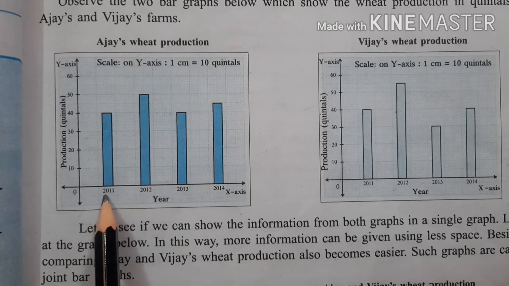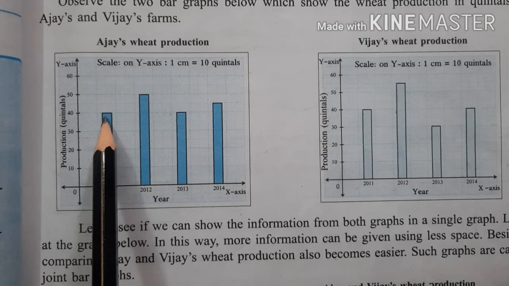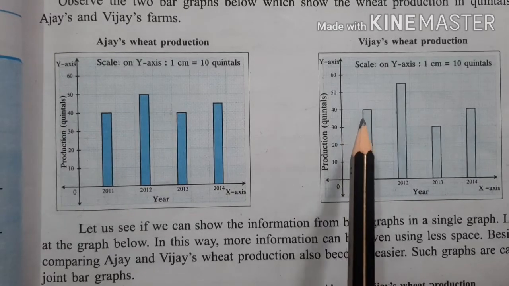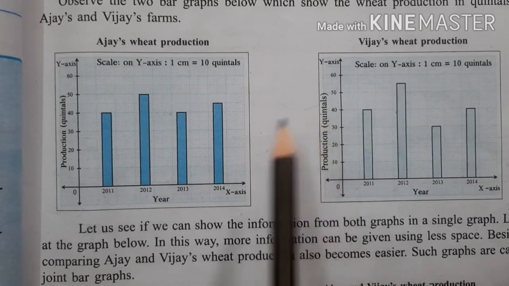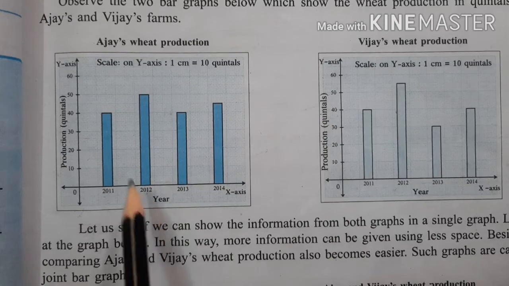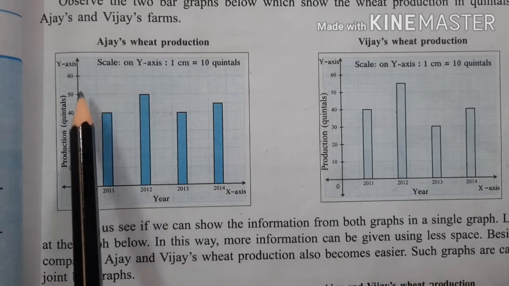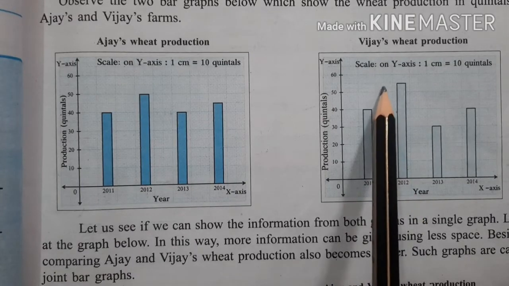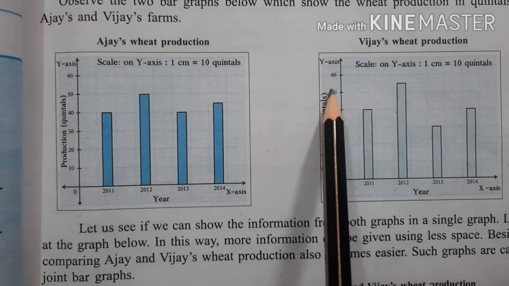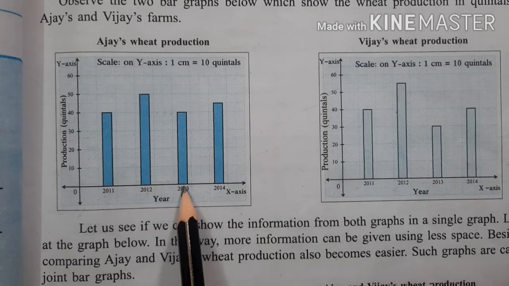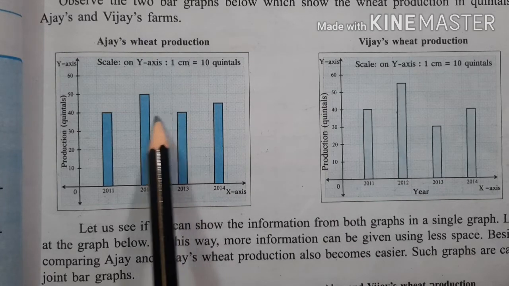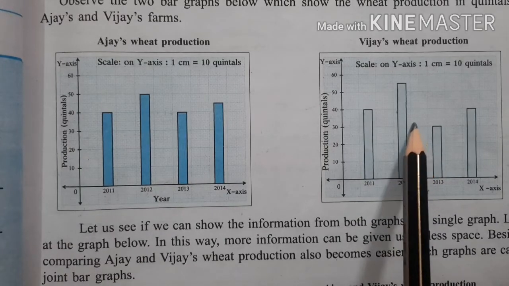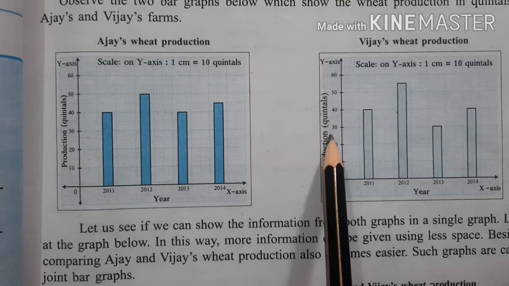In 2011, Ajay's wheat production is 40 quintals and Vijay's wheat production is also 40 quintals. In 2012, Ajay's is 50 quintals and Vijay's is 55 quintals. In 2013, Ajay's is 40 quintals and Vijay's is 30 quintals.